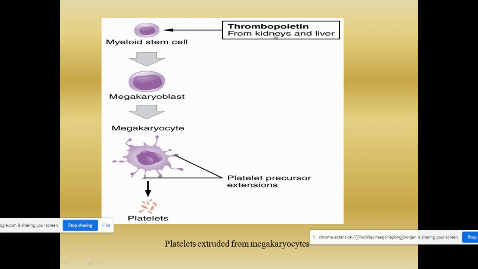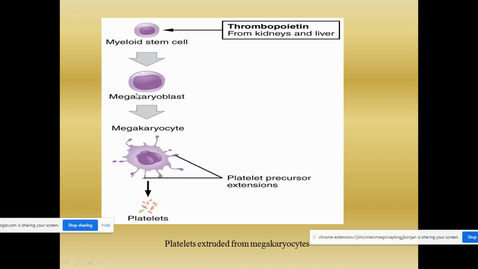You all know very well that thrombopoietin is secreted mainly by the kidneys and also by the liver. Whenever there is a decrease in the blood platelets, thrombopoietin will be secreted by the kidneys and it will stimulate the myeloid stem cells to get converted into megakaryoblast.